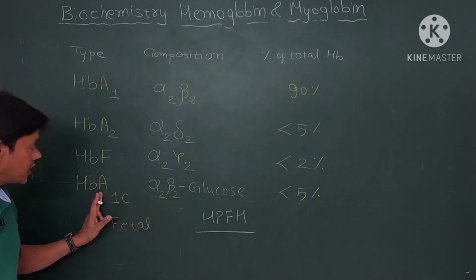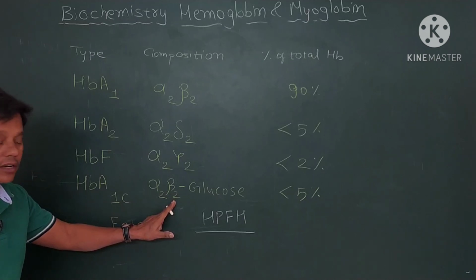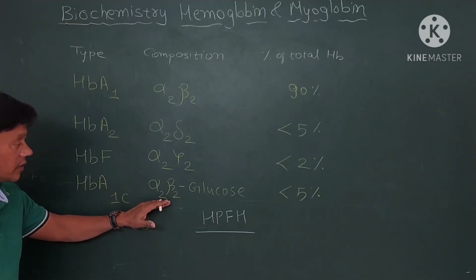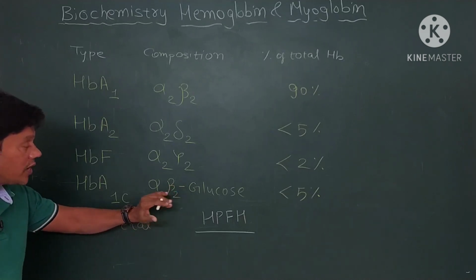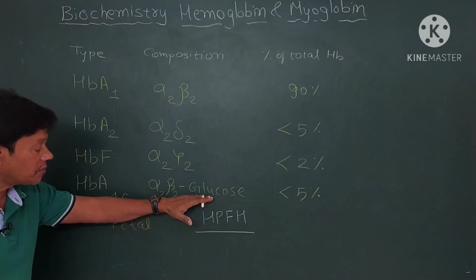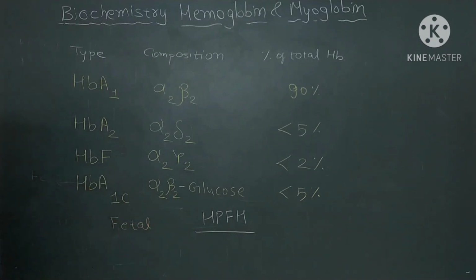In glycosylated hemoglobin there are 2 alpha chains and 2 beta chains, along with the covalent binding of glucose to hemoglobin.